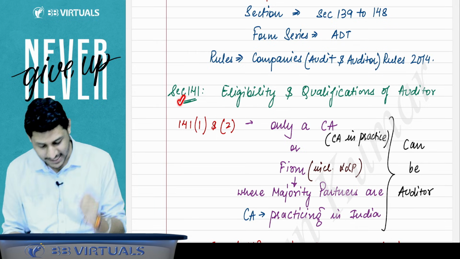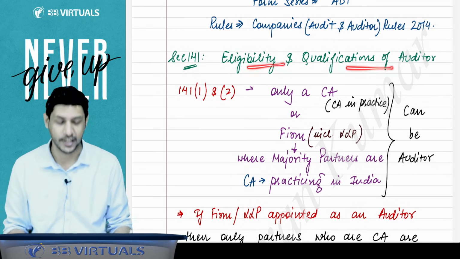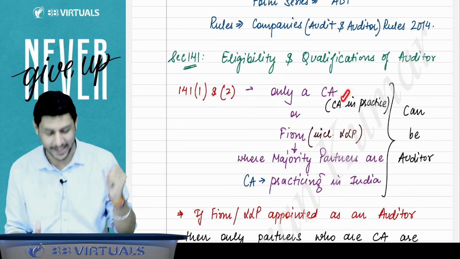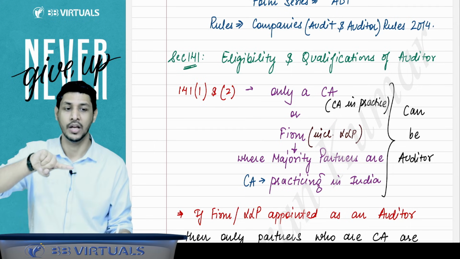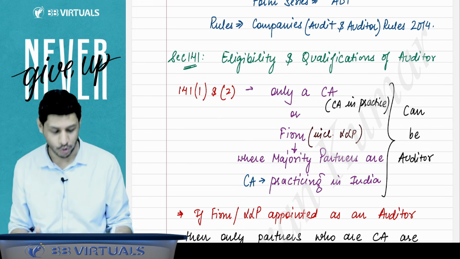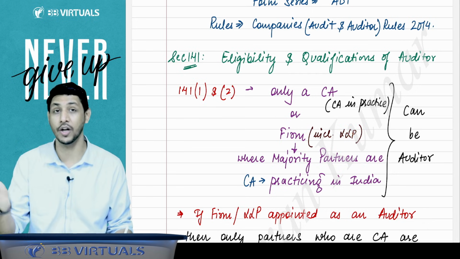So you have to start with section 141, and section 141 says about eligibility and qualifications of the auditor. Who can become the auditor of a company? Only a CA in practice can be the auditor of the company, or a firm including LLP. Although LLP is a body corporate, still LLP is allowed to be the auditor of the company. So yes, LLP can be the auditor. Any partnership firm can be the auditor, but any other body corporate cannot be the auditor.